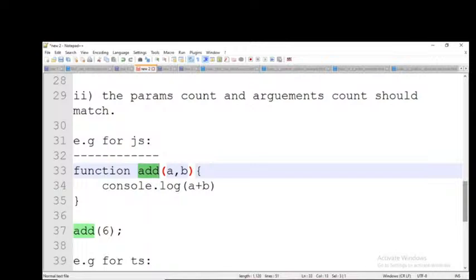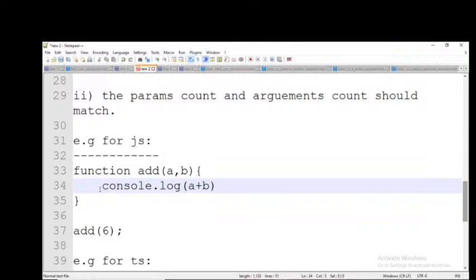And here I'm writing line number 37, add of 6, 4. Whenever you are writing any instruction in a function, we need to call that function. Then only those instructions will execute, not automatically. So what is our function name? Add. So that's why I'm calling here the add.